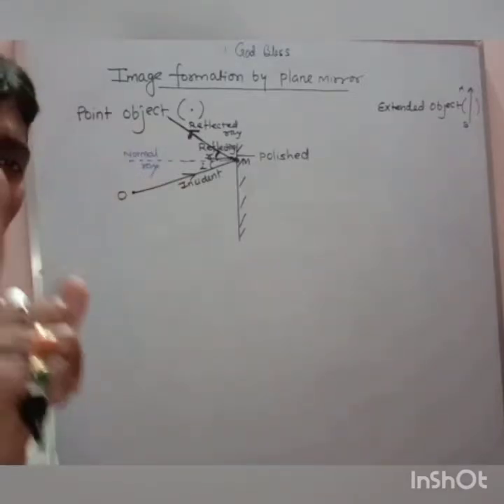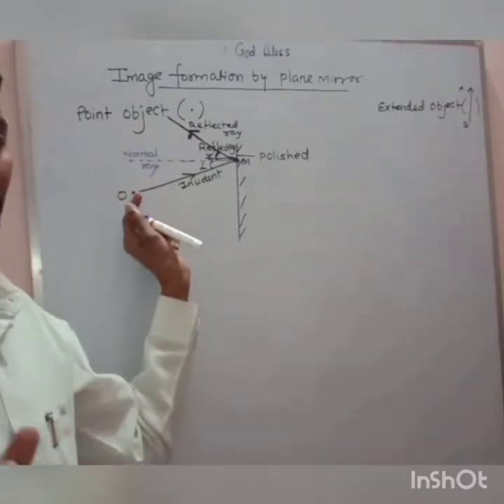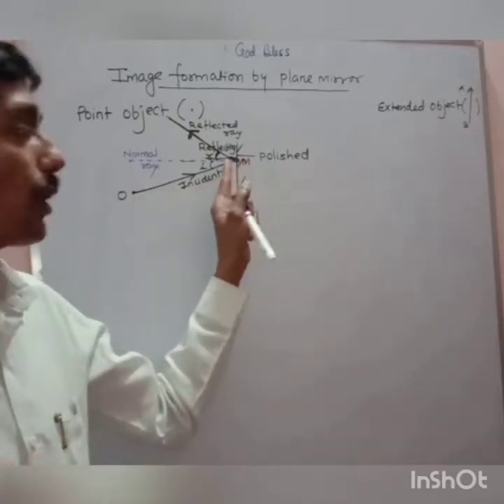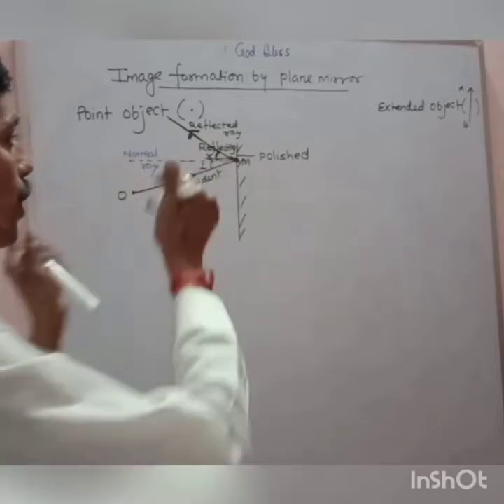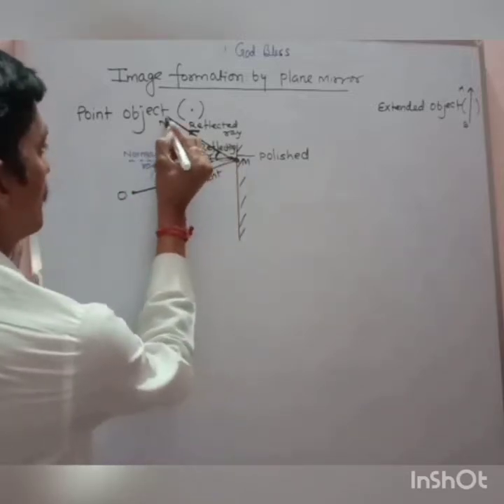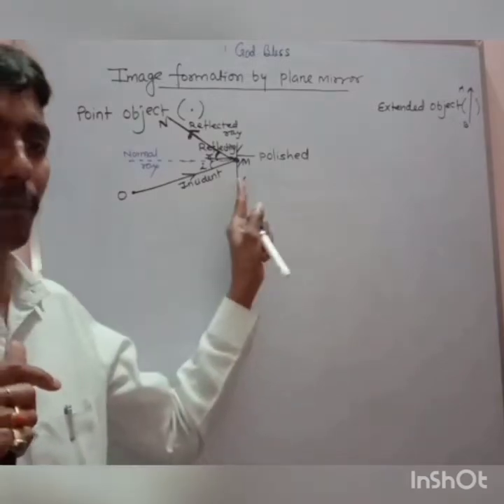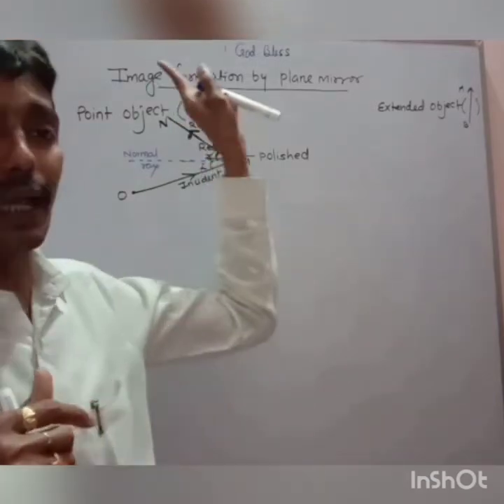This is one ray I have drawn from point O. My dear, you understand, this is one incident ray I have made and its reflection is along MN. So the name of the incident ray is OM and the reflection is along MN.